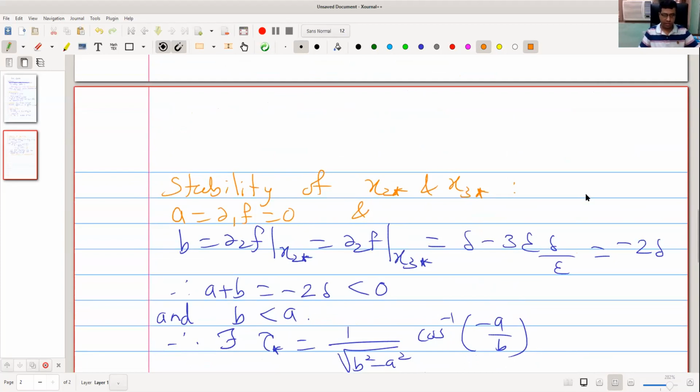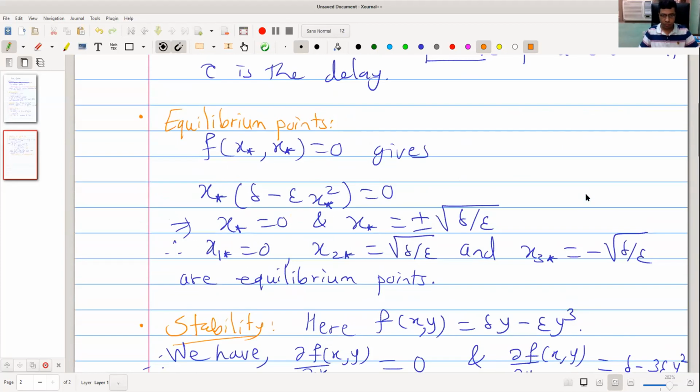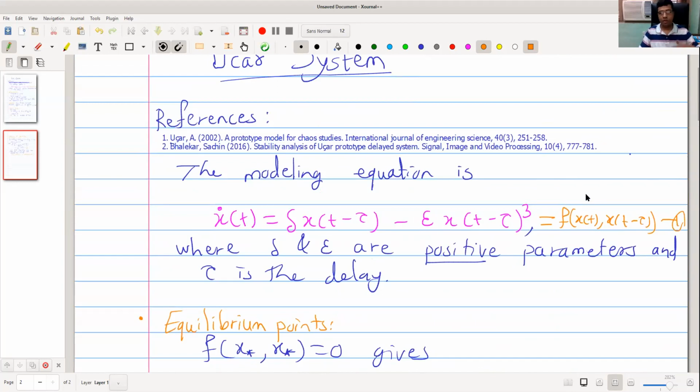Now let us verify these results, and we also check chaos in this system.